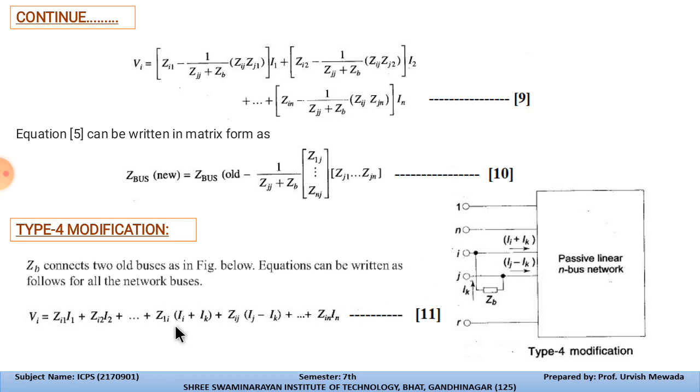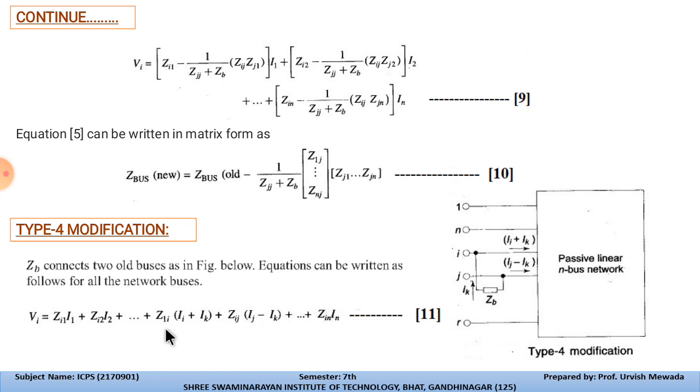So this equation can be written V is equal to Z into I. So for the Vi, for the nth number of bus, Vi is equal to Zij plus I1. Similarly, for the nth number of bus, this will become Zin into In. So this is how we can consider the current passes through this line.